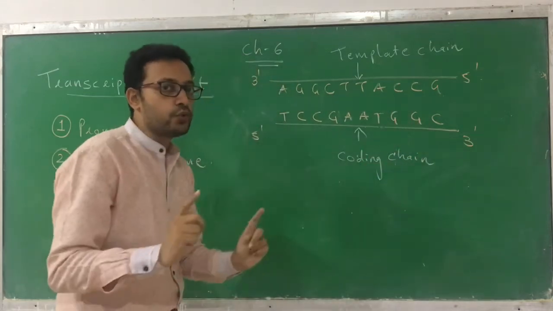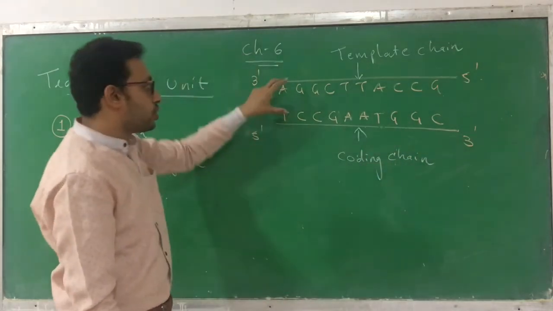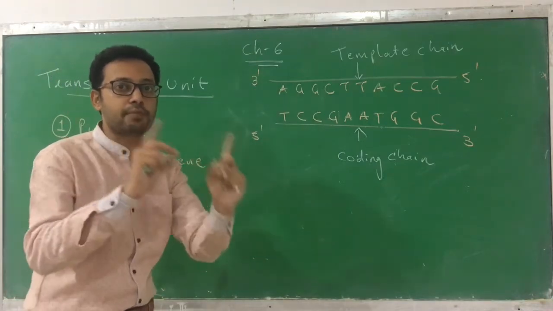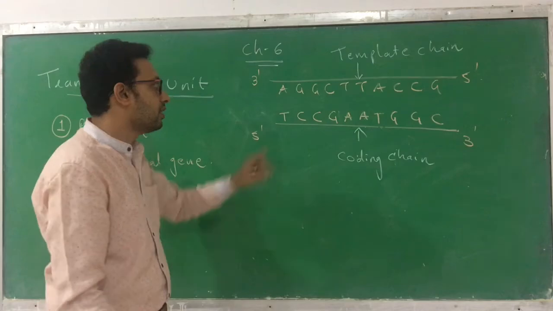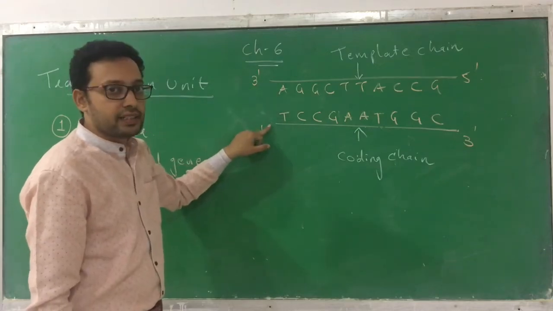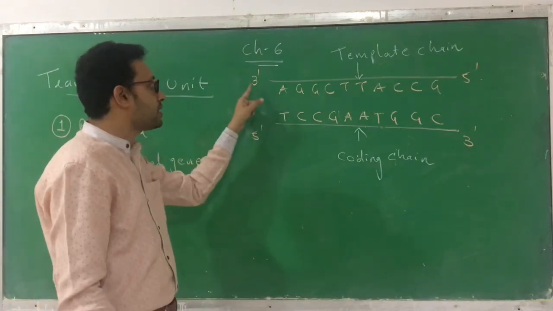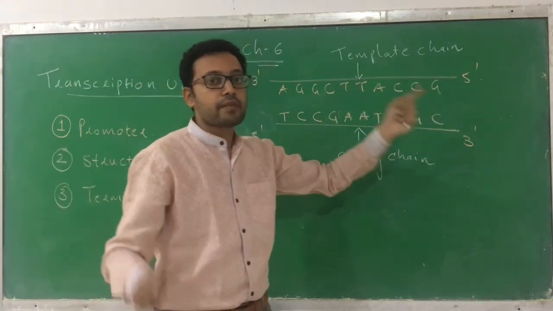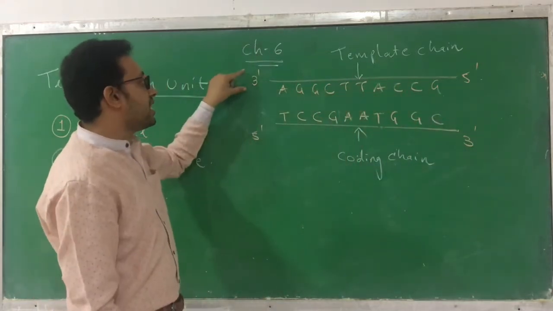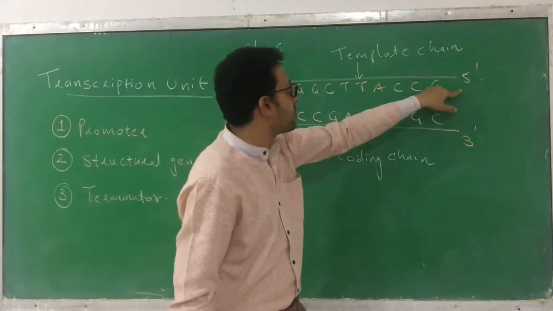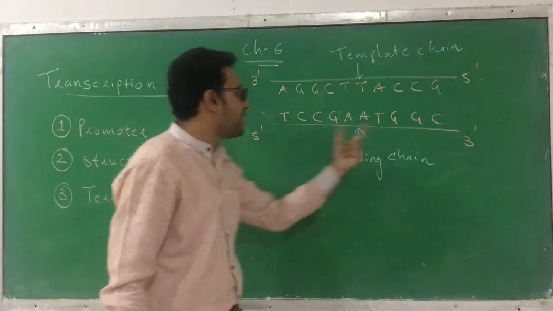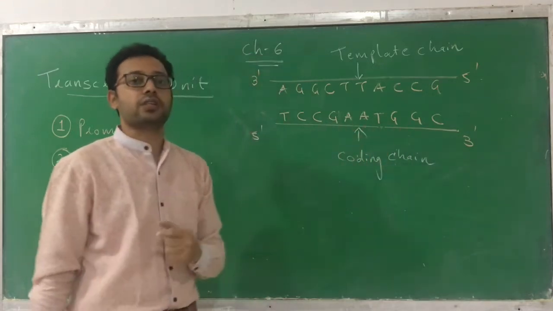Clear? There are two chains. I am giving their names. You know that DNA is a double-stranded helical structure. Double-stranded means it consists of two chains, one and second. Both are running anti-parallel, meaning one is running from 3' to 5', the other is running from 5' to 3'. From these two chains, the chain which is running from 3' to 5' is called as template chain. And the chain which is running from 5' to 3' is called as a coding chain.